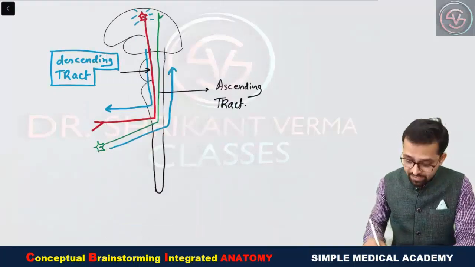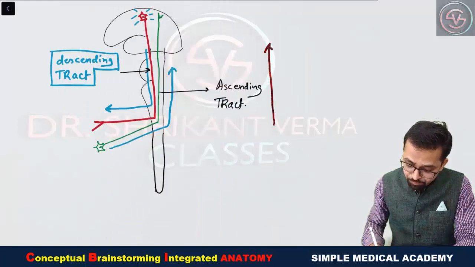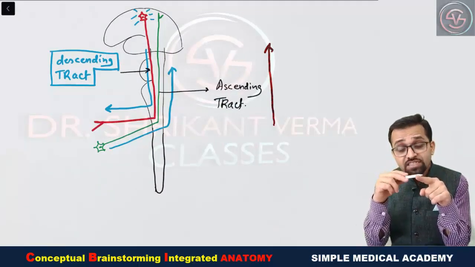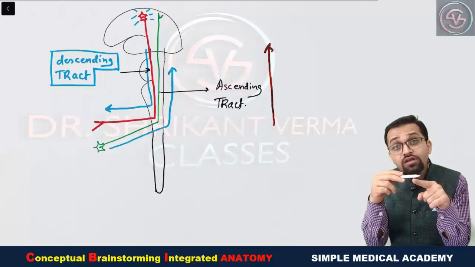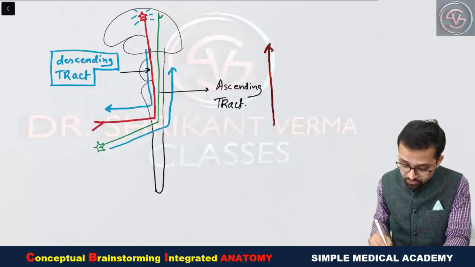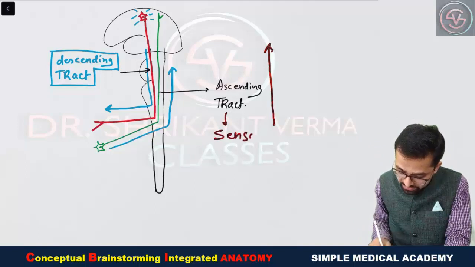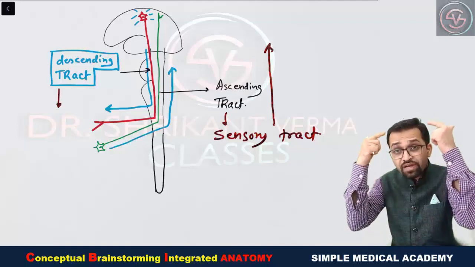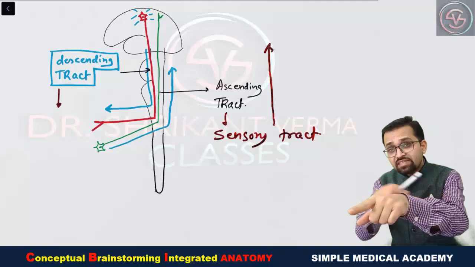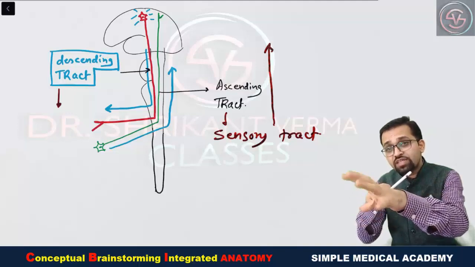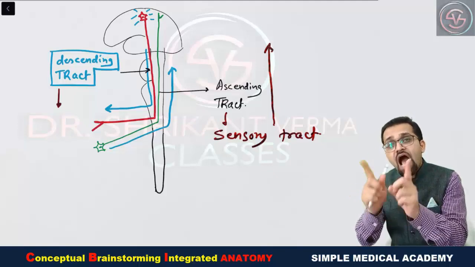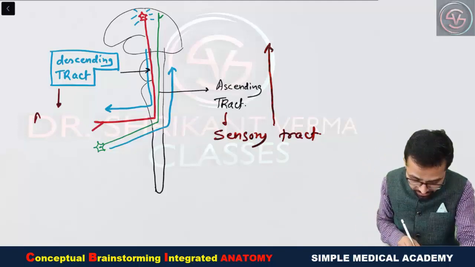Again try to understand, ascending tracts, they are responsible for carrying the impulse from periphery to the above. So they are responsible for carrying the sensation, touch, temperature. This all runs from periphery to the brain. That's why ascending tracts are also known as sensory tract, while the descending tract, they will carry the impulse from the brain to the downside and they will carry the impulse like the limbs or any other structure. So there will be the movement. Movement means motor activity. That's why descending tracts are also known as motor tract.